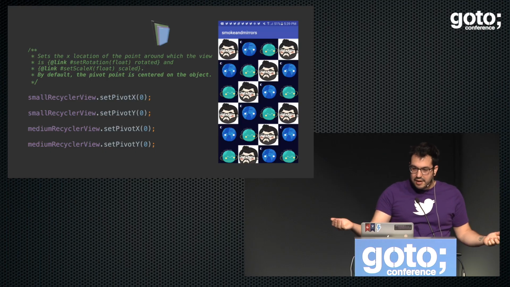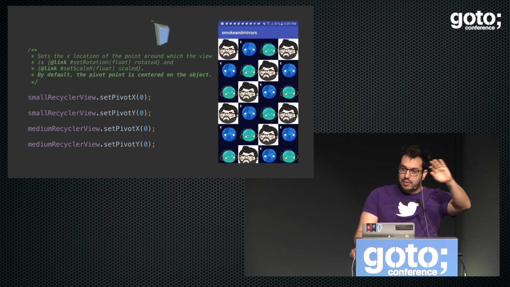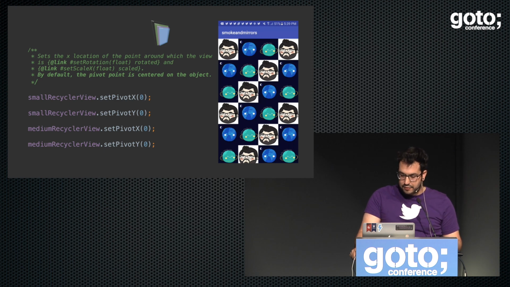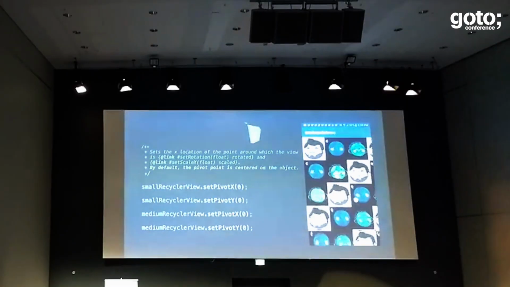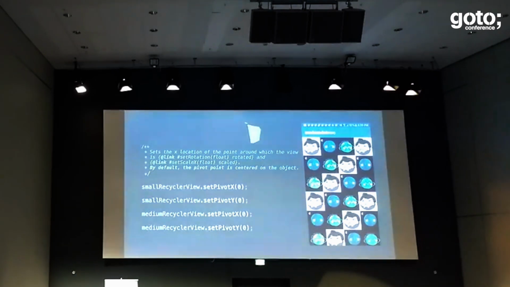So the first thing that we have to do is set the pivot to 0, to the top left point of the view, which is the recycler view, because it's the one that we are scaling. That's important for scaling and rotating too. Then it looks like this, which is actually what we want. We want that type of scale.